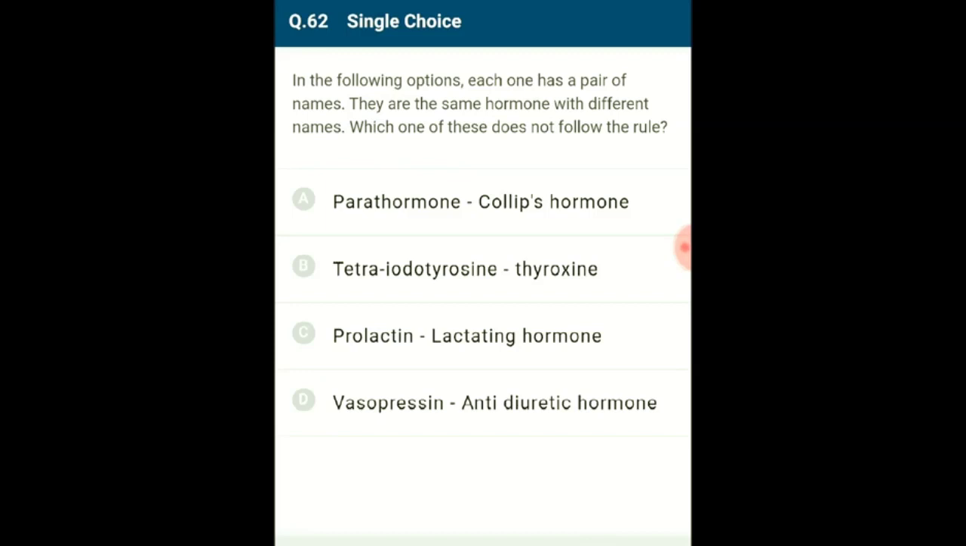It is written tetraiodothyroxine. It should have been tetraiodothyronine. So the answer for this question is option B. So the correct option is B.